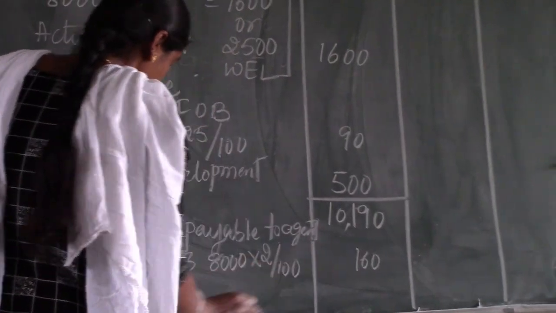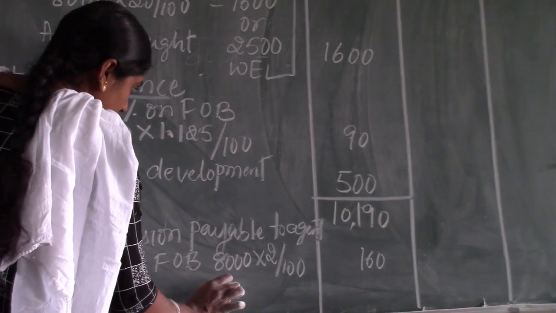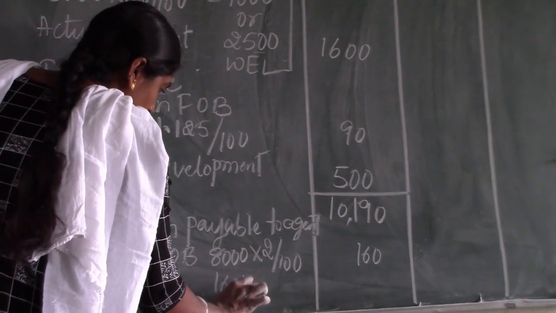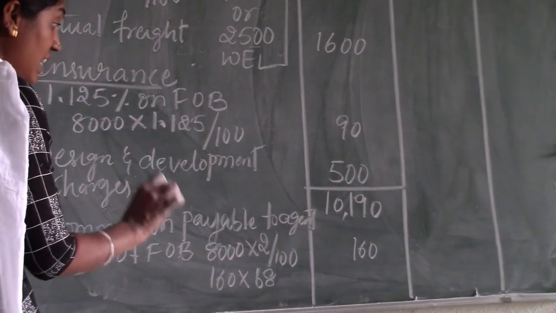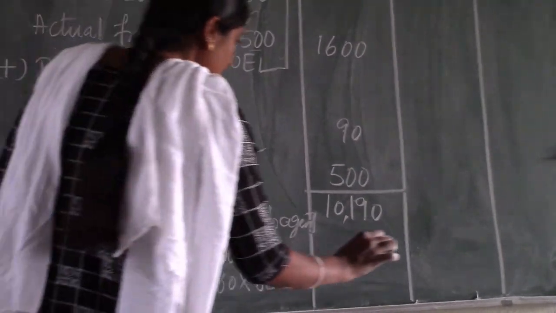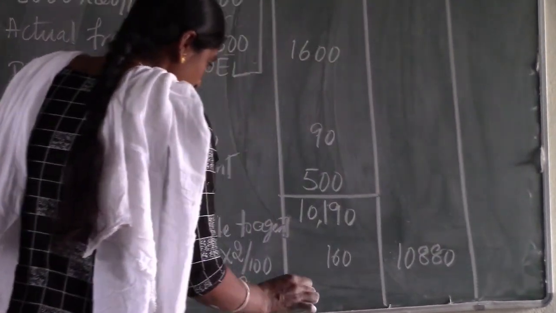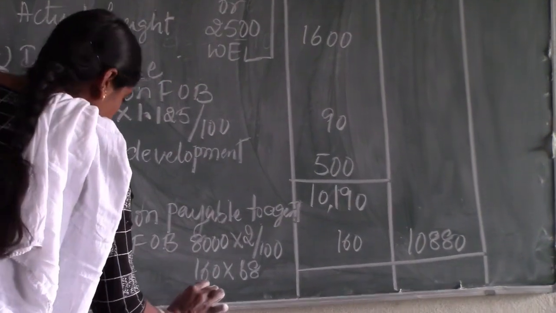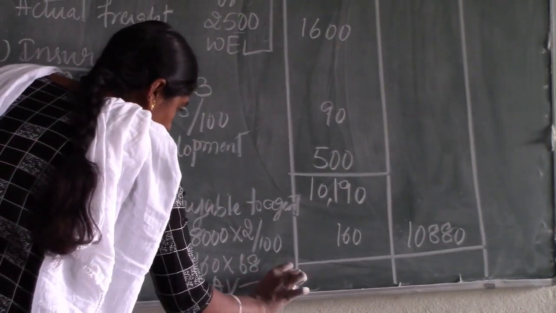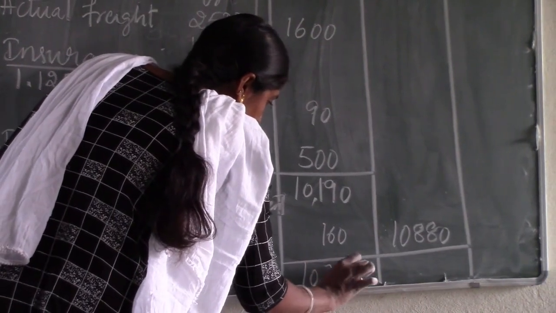So 160 into the exchange rate, 68 rupees we need to consider. So 160 into exchange rate, that is 68, as of the bill of entry date, we need to consider. Then 10,880 will be the commission payable to the local agents. Therefore, assessable value payable, that is 10,350 UK pounds.